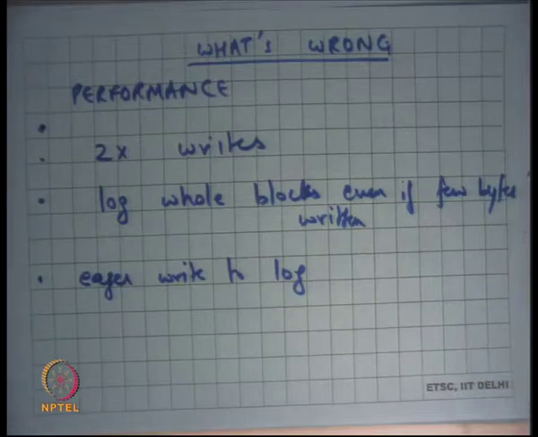Okay. So is this avoidable? Can we not have eager write to the log? Well, we'll see this in the next lecture. But as it stands now, this thing has a very bad performance. Each time I want to make a write, I actually need to go to the log and make this write. One simple optimization could be you don't do the writes to the log as they are being done. You wait for the commit transaction to happen, and then all these 4 or 5 records that you've written can be written in one batch to the log. Right? This is a small optimization, but this is still not good enough.